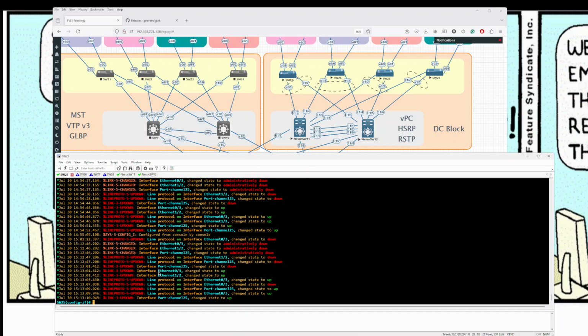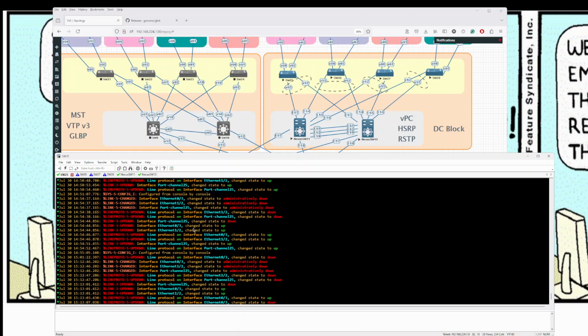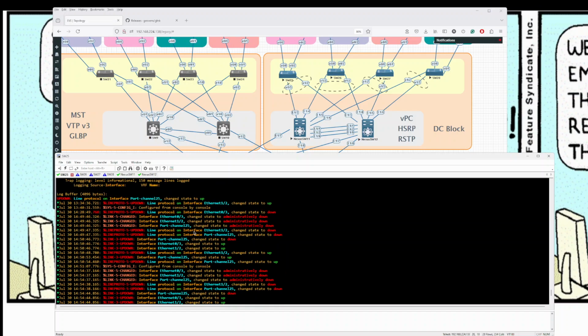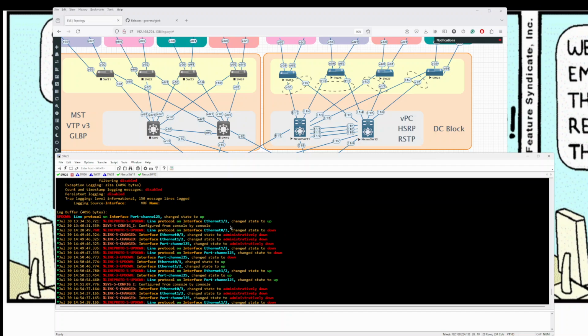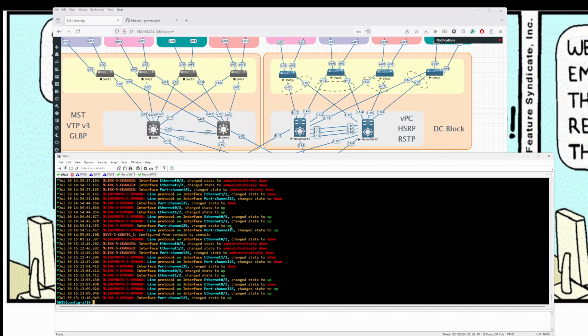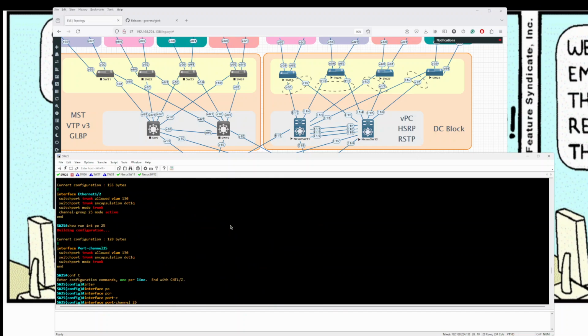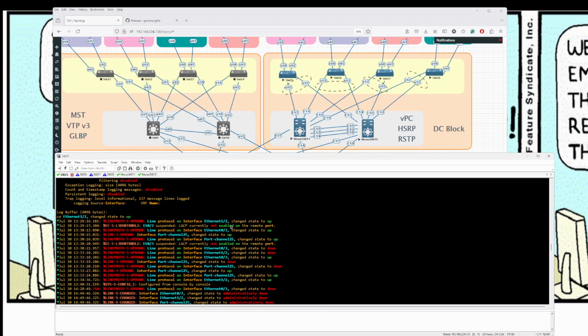Up and down, up and down. Basically, it says there's something about being suspended because the port channel is not coming up, or the other side. Let me just go back up. I had it just now somewhere. Here it is.